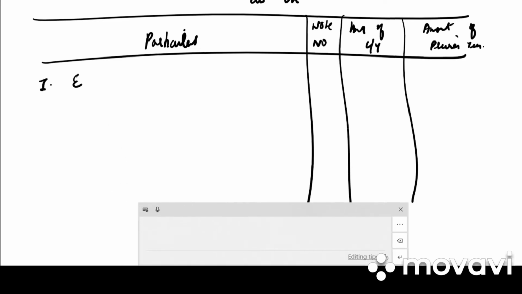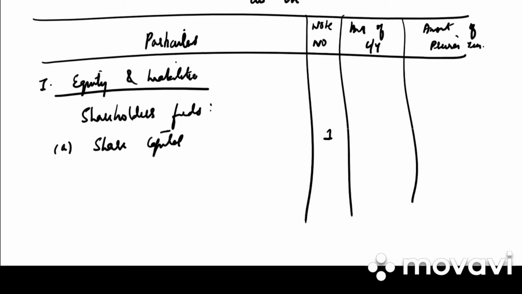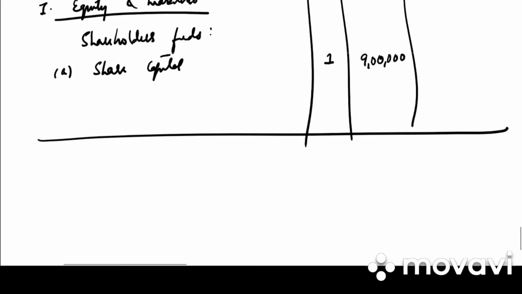So the first heading in a balance sheet is always equity and liabilities. Under that we have shareholders funds. Under that A we have share capital. So in a share capital, note number 1, we will be writing only 9 lakh rupees. That is whatever is subscribed by the public.